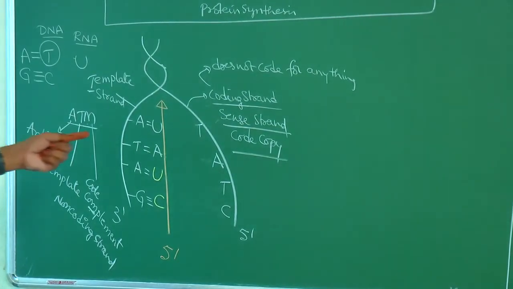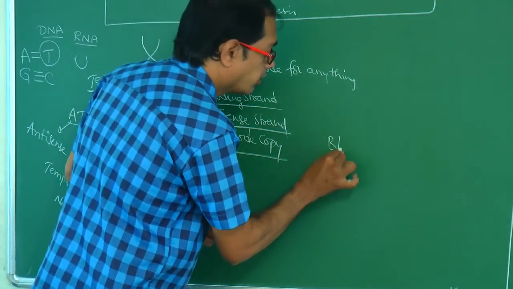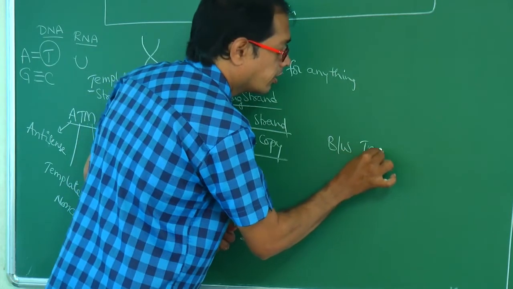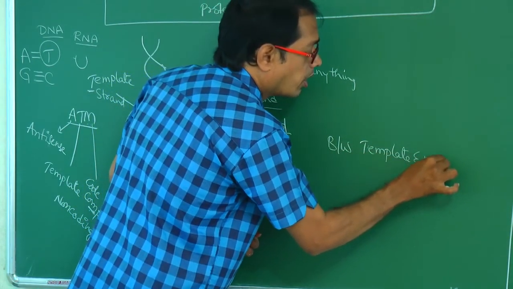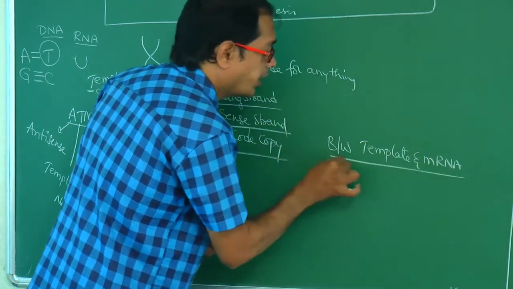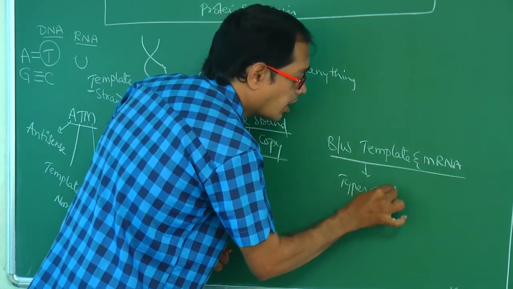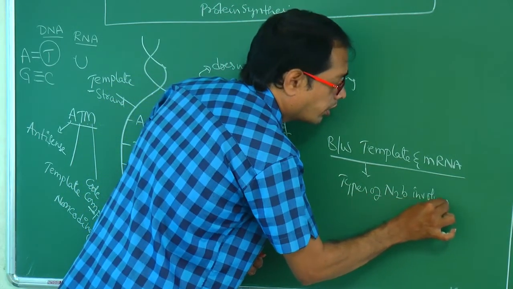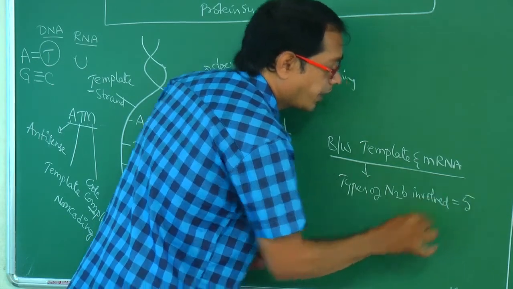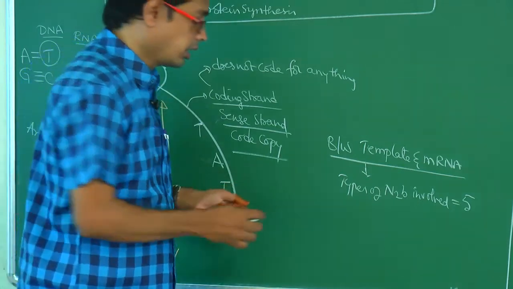And another point, my dear students: between template and mRNA, the types of nitrogen bases involved, we have to say 5. 5 means A, T, G, C, U.